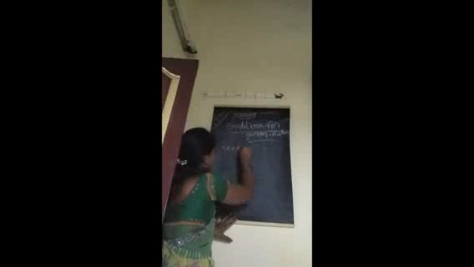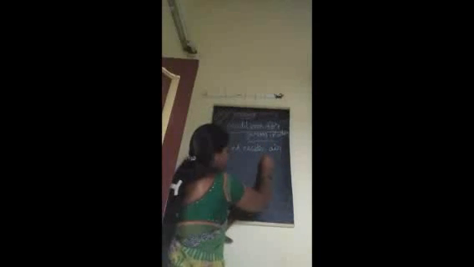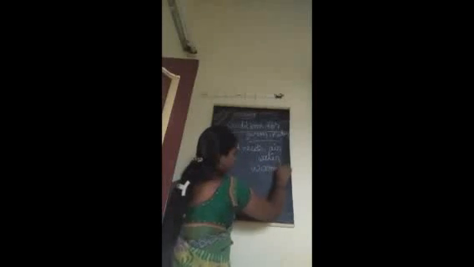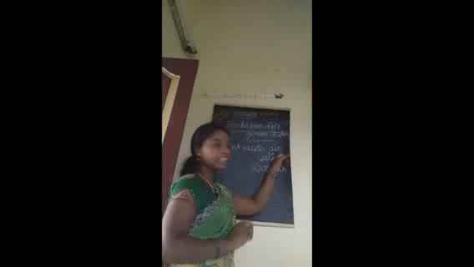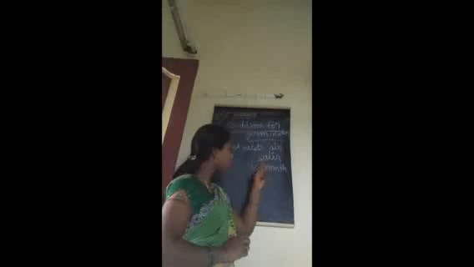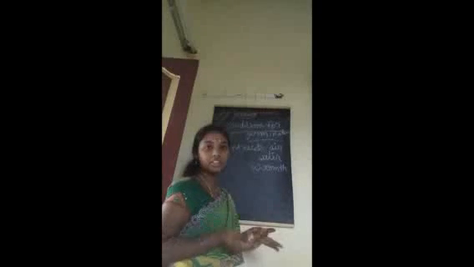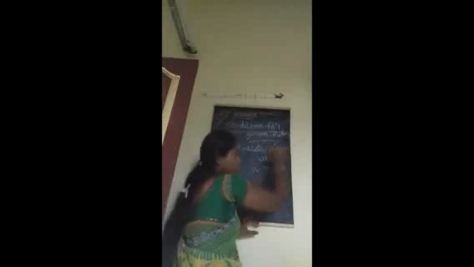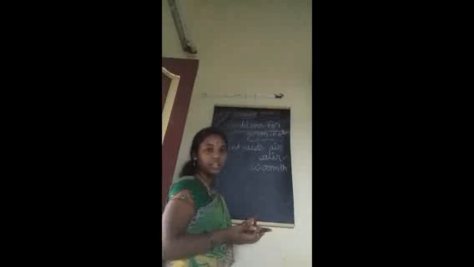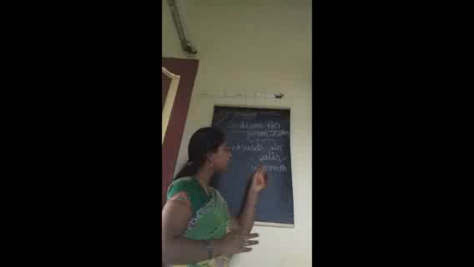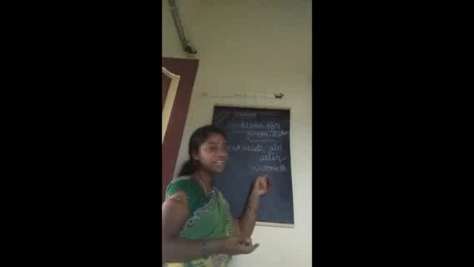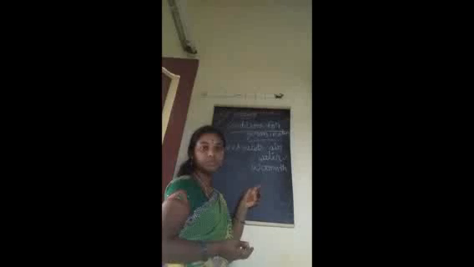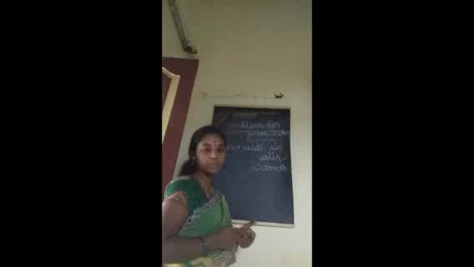What conditions does a seed need? Seed needs air, water and warmth. Even if the seed has air, if it is not getting water and warmth, it cannot germinate. Even if it has water only, it cannot germinate. It has to satisfy all these three conditions. Otherwise, it cannot germinate. For this, we do one experiment.